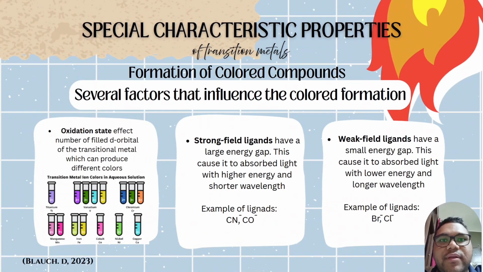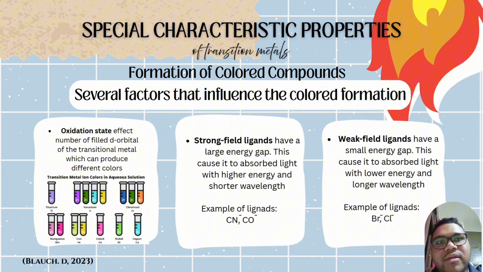Now, there are several factors that can influence the formation of colored compounds. The first is the oxidation state. The oxidation state affects the number of filled d orbitals of the transition metal, which can produce different colors even for the same metal. This we can see here in the figure. For vanadium, if the oxidation number is 2 plus, it will show the color purple. But when its oxidation number is 3 plus, it will show the color green.